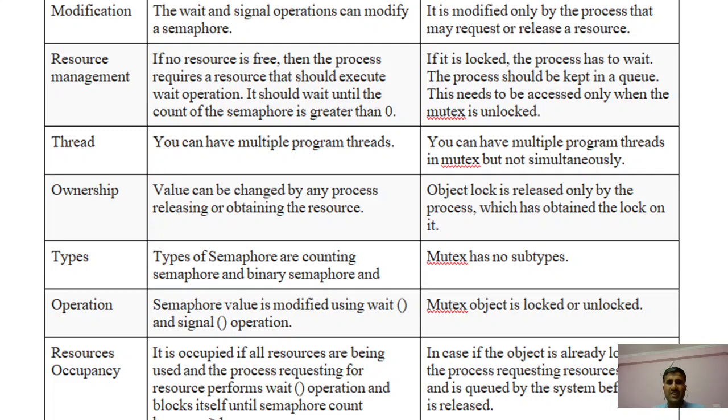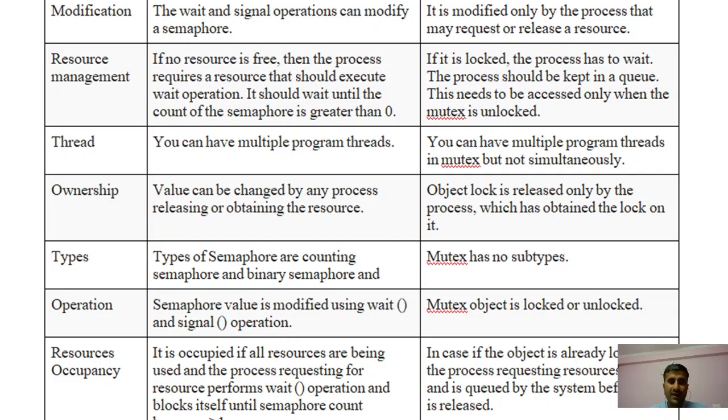Modification: wait and signal operations can modify the semaphore, but the mutex is modified only by the process that requests or releases the resource. Resource management: if no resource is free, then a process requiring a resource should execute the wait operation. It should wait until the count of the semaphore is greater than 0. But in the mutex, if it is locked, the process has to wait and is kept in the queue. It can be accessed only when the mutex is unlocked, then the process can move again into execution.